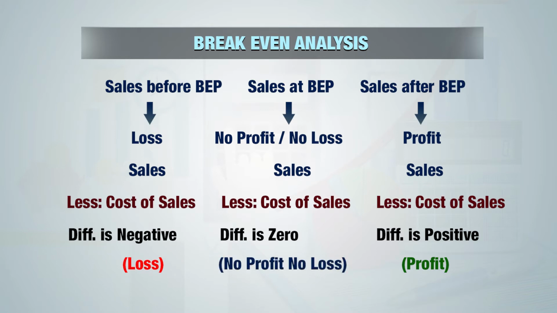So the situation in the center suggests that the break-even point is the level of sales where there is no profit or no loss. So we can sum up that break-even point is nothing but the situation where sales and cost of sales are identical, where there is neither profit nor loss.